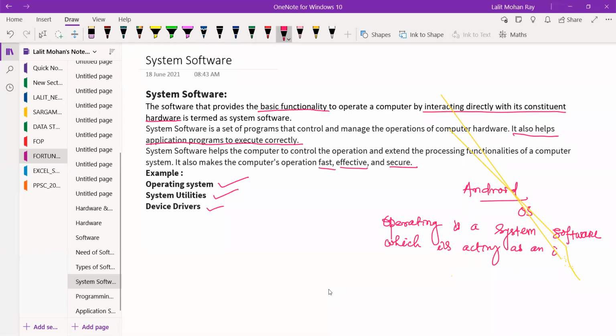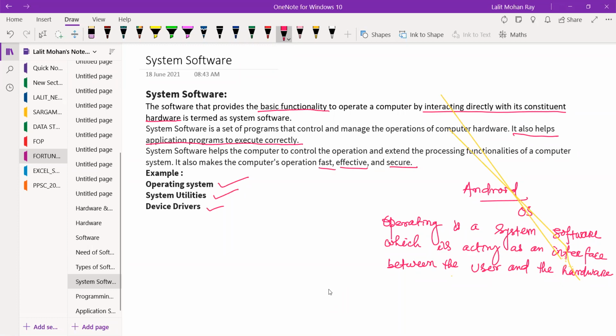So the operating system is a system software which is acting as an interface between the user and the hardware. Right?